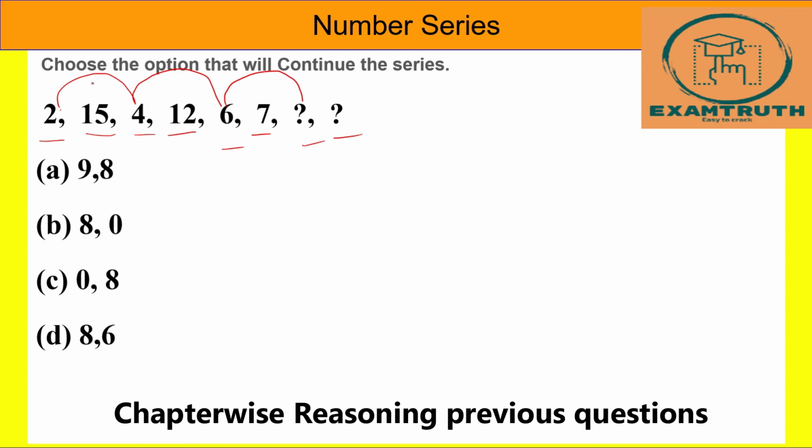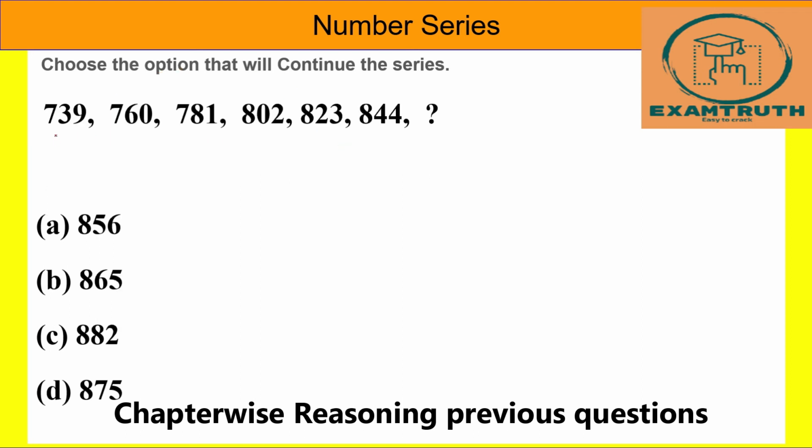Then 15 minus 3 is nothing but 12. 12 minus 5 is nothing but 7. 7 minus 7 is nothing but 0. So the answer will be 8, 0. So option B is our answer.